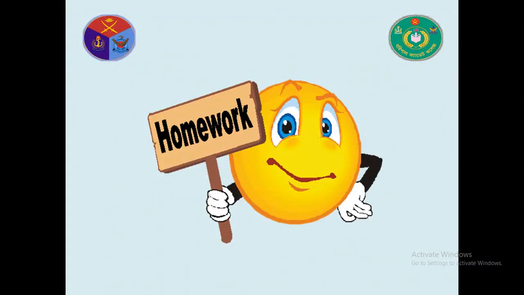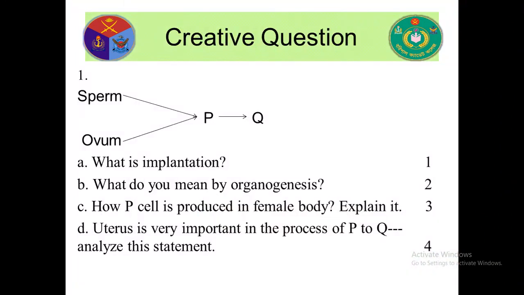Okay, now your homework. First question: what is implantation? Implantation means when the zygote is attached to the uterus, that is called implantation. Number B, what do you mean by organogenesis? Number C, how is P cell produced in the female body, explain it. Number D, the uterus is very important in the process of P to Q. Analyze this statement. This is your homework.